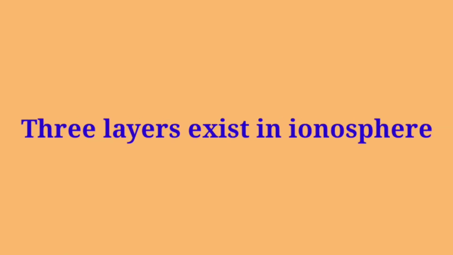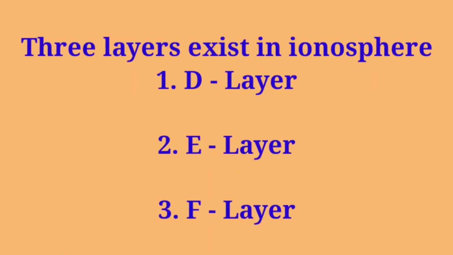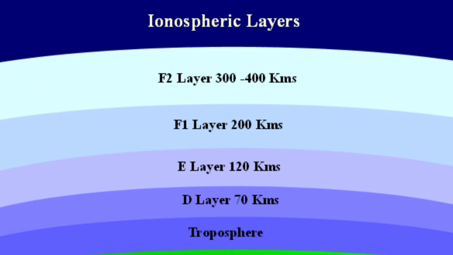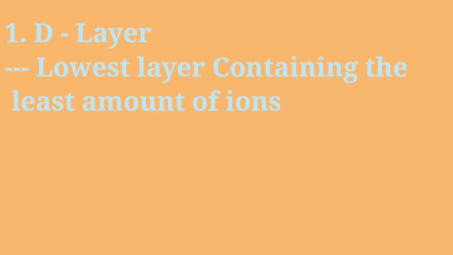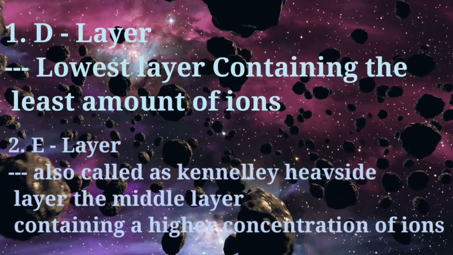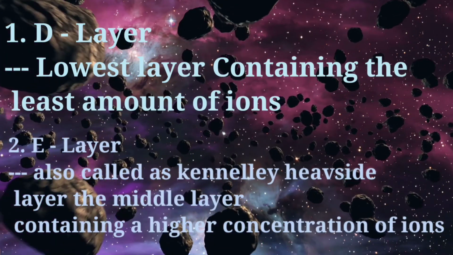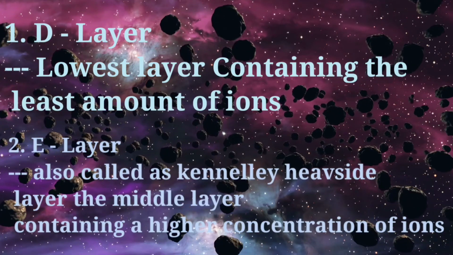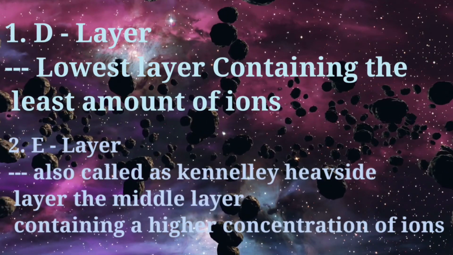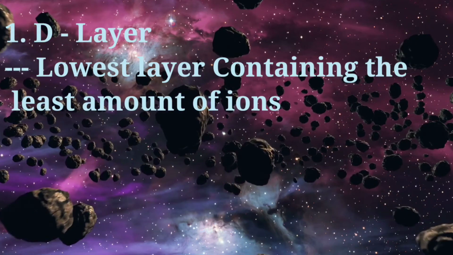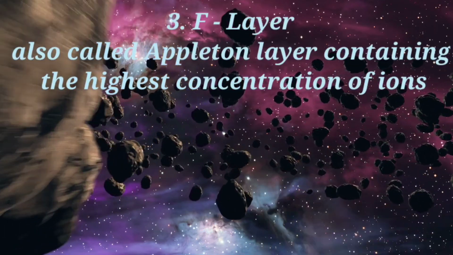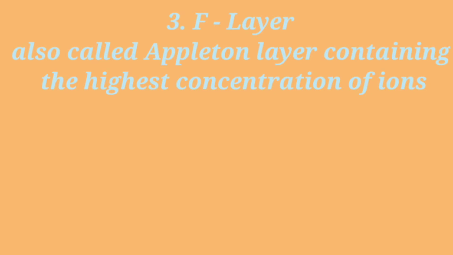The three distinct layers that exist in the ionosphere are D layer, E layer, F layer. Let's talk about the first layer, that is the D layer. It is the lowest layer containing the least amount of ions. E layer, otherwise called the Kennelly-Heaviside layer, is the middle layer containing a higher concentration of ions. And the third layer is called the F layer, also called the Appleton layer, containing the highest concentration of ions.